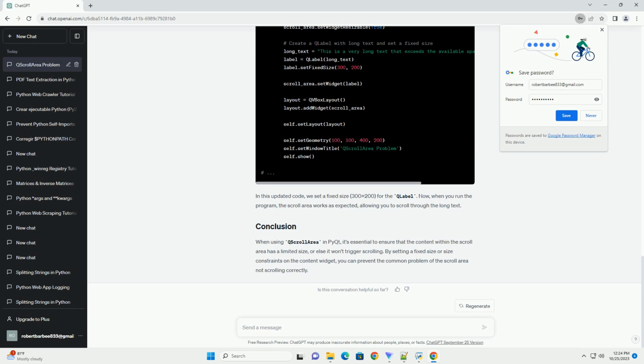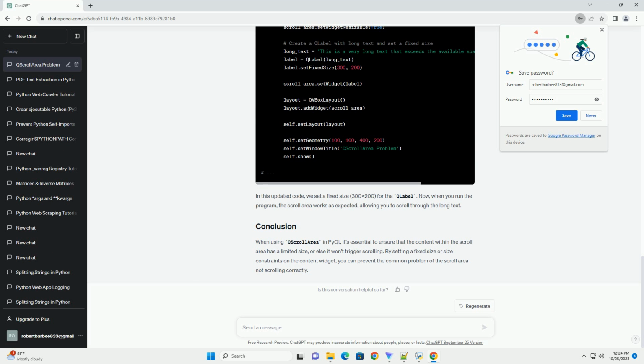The problem here is that the QLabel doesn't have any size restrictions, so it will expand to fit the entire text, and the scroll area won't have a reason to scroll. To solve this issue, we need to set a fixed size for the QLabel or limit its size in some way so that it doesn't expand infinitely. Here's an updated version of the code with a fixed size for the label.